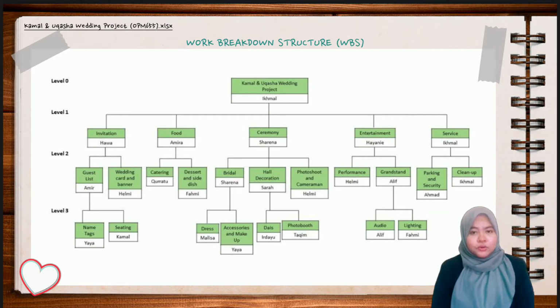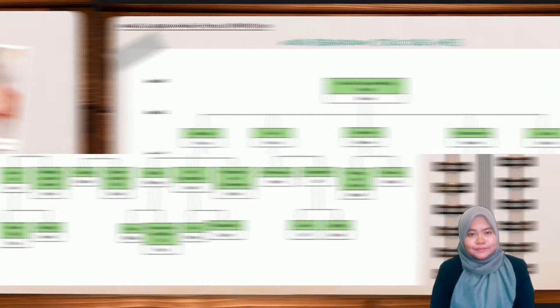For level 0, the responsible person, which is the project manager, is Ikhmal, followed by level 1 that contains the main work items. There are a total of 5 main work items. Firstly is invitation and the responsible person is Hawa. Secondly is food and the responsible person is Amira. Thirdly is ceremony and the responsible person is Sharena. Next is entertainment and the responsible person is Hayanie. And lastly is service and the responsible person is Ikhmal.